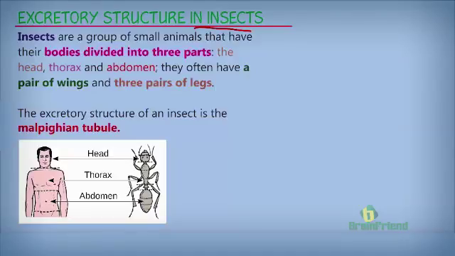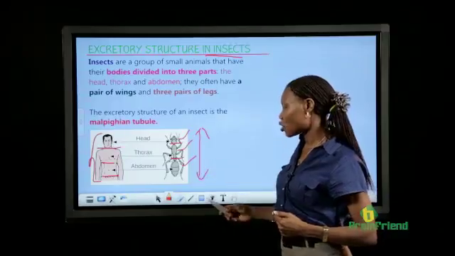Let's look at a typical insect. A typical insect should have its body divided into three major parts: the head, the thorax, and the abdominal part. Just like we can segment a man into his head part, his thorax, that's the chest region, and the abdomen. Although the man is not divided into just these three parts, for the purpose of explaining this division in insects, we are making this comparison.